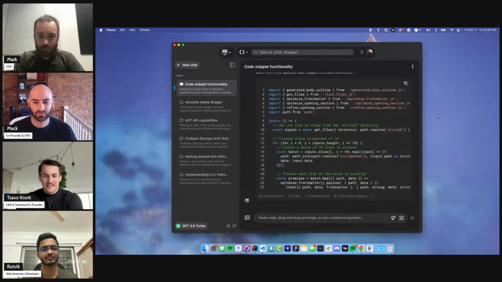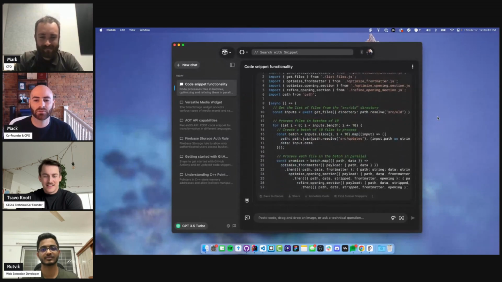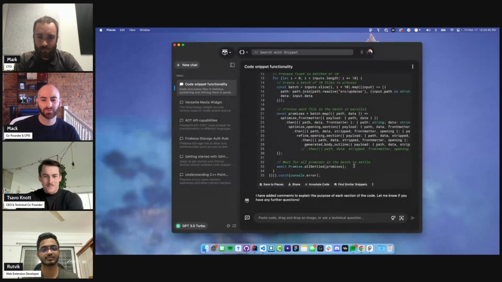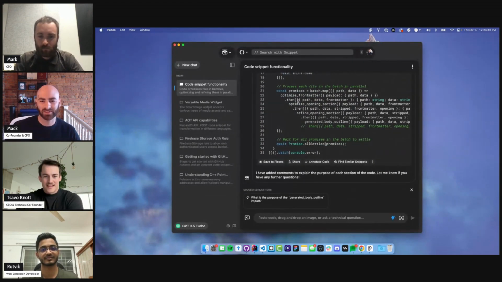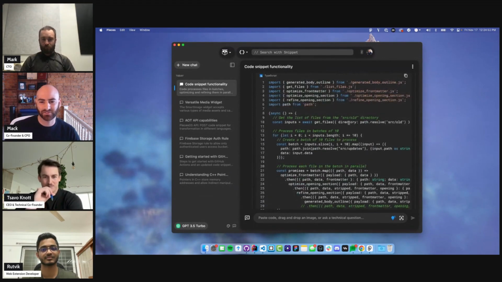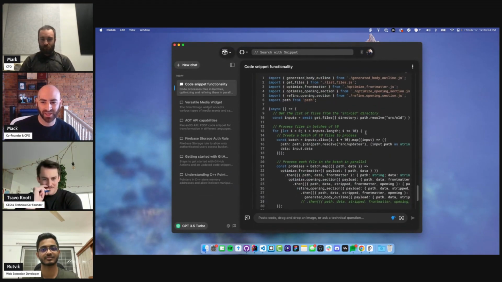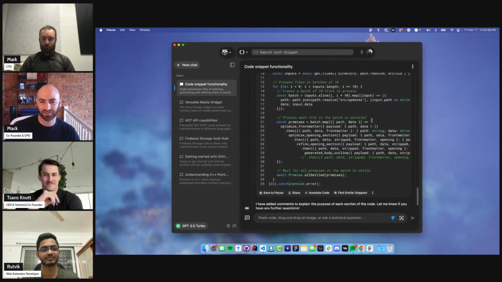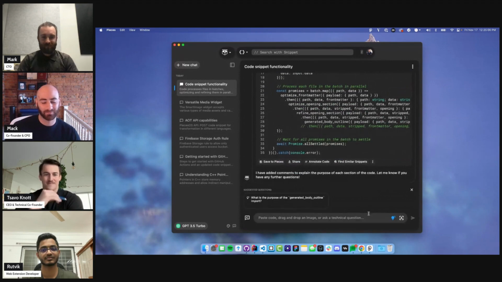Look at that. Kind of got into the loop a little bit. I would have maybe liked some comments in these chained .thens, but hey, I'll take it. Get the list of files, process files in batches of 10. Nice. Create a batch of 10 files, process each file in a batch. Great. Yeah, I like it.